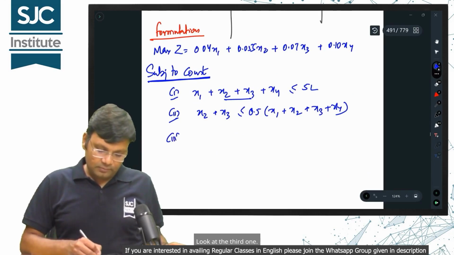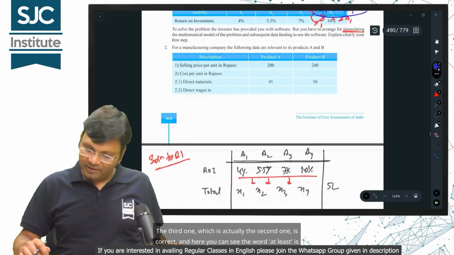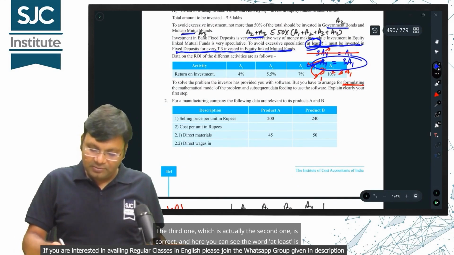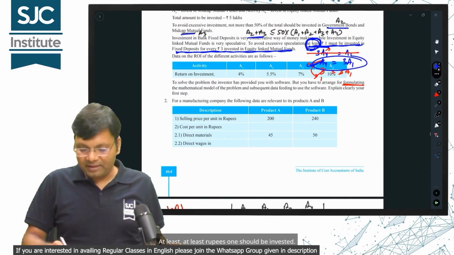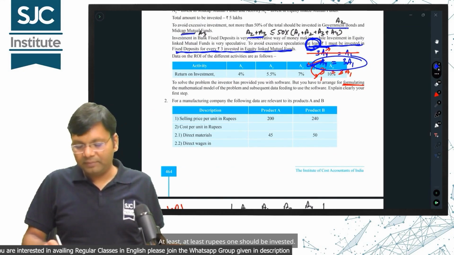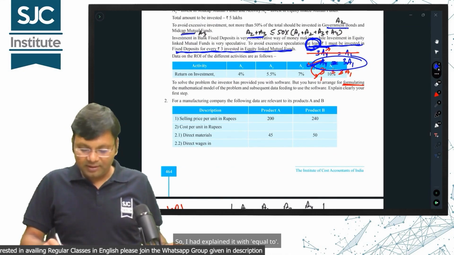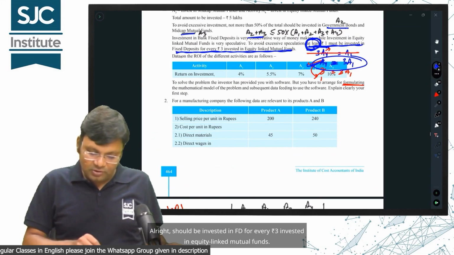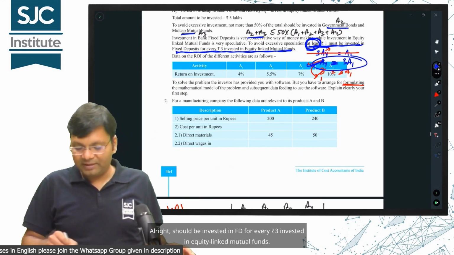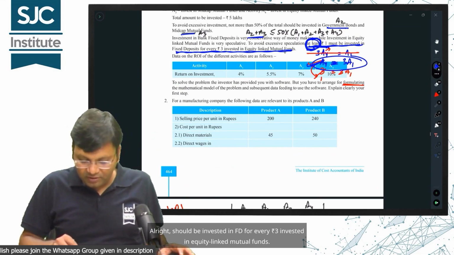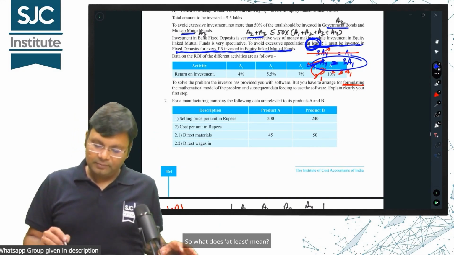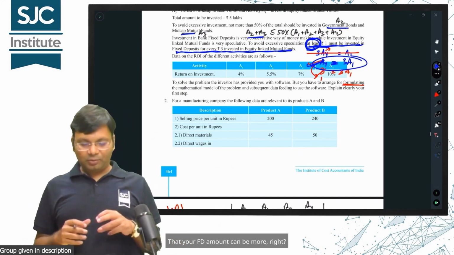Look at the third one. The third one, which is actually the second one, is correct. And here you can see the word at least is written. At least rupees 1 should be invested. So, I had explained it with equal to. But it says at least. Alright, should be invested in FD for every 3 rupees invested in equity-linked mutual funds. So what does at least mean? That your FD amount can be more, right?